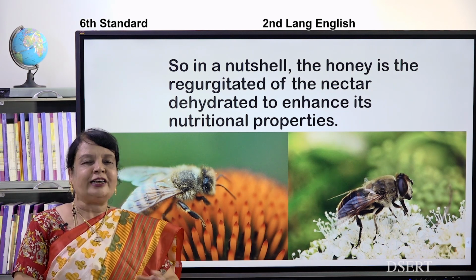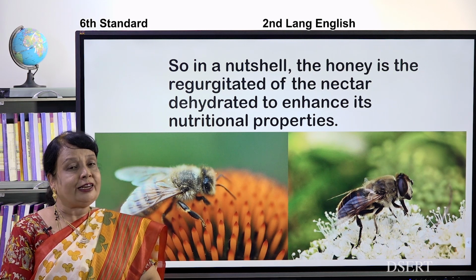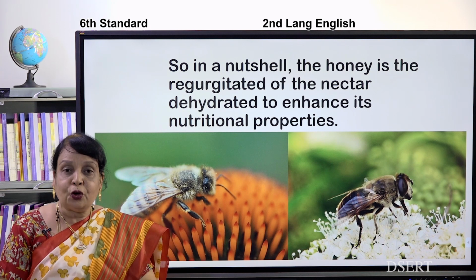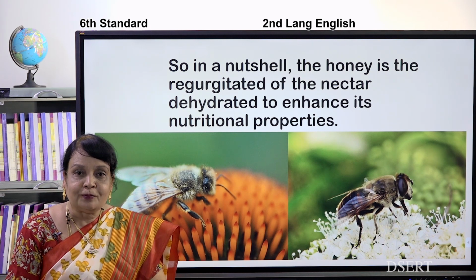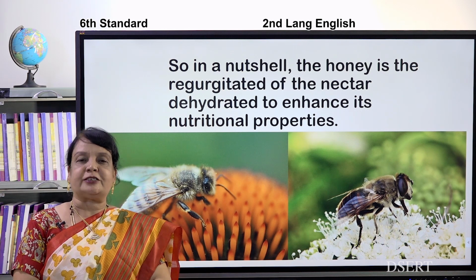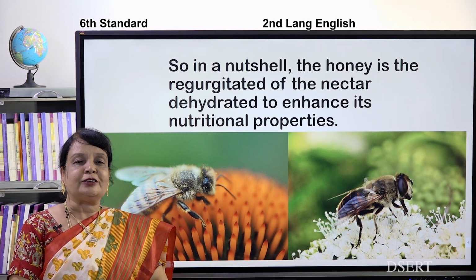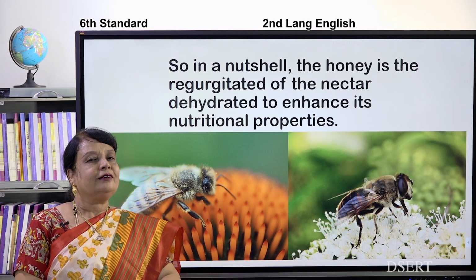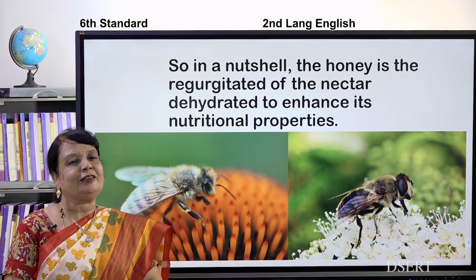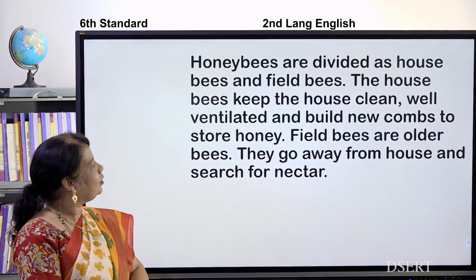Isn't it, children? When it is mixed with enzymes, then what happens? The nectar is converted into honey. Do you know how much water is there in honey? Yes, it is only 14 to 18%. 14 to 18% water in the honey. Children, so like that it mixes up with enzymes. Okay children, we'll go for the next.